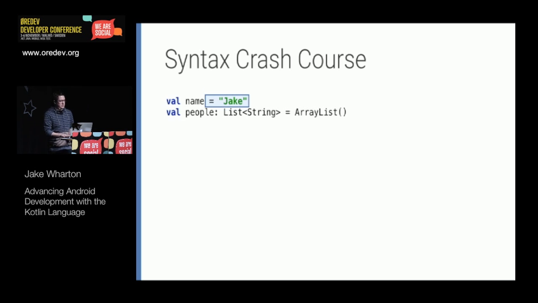And finally, just a look at some variables. So here I'm assigning a string to a variable called name, and there's no type here. It's actually going to infer the type because it can only be a string. And you'll see that it's prefixed with val. Val is a value, which is an immutable type. It can't be changed. And if it were something that was mutable and we wanted to change it, we would use var for variable. So here's what a type looks like on a field. It comes after the name, just like in a method. And then finally, when we call constructors, we actually don't have to use the new keyword. It's the exact same syntax for the rest of it, but just dropping the new.